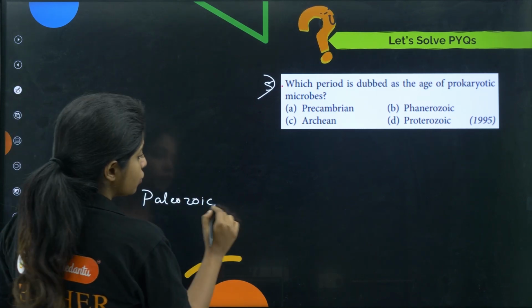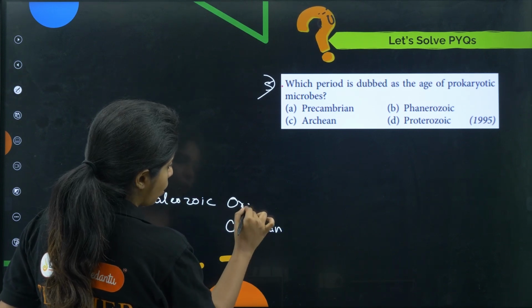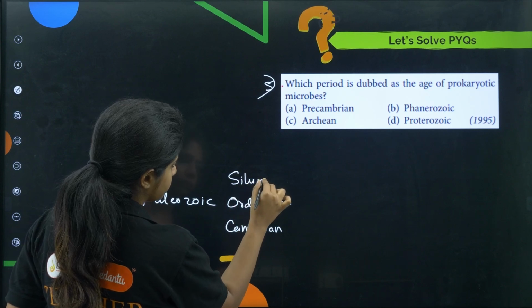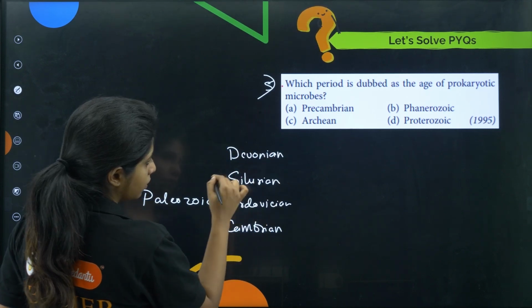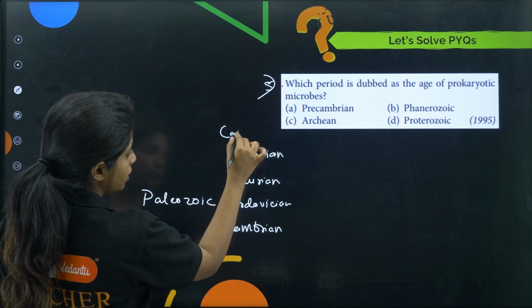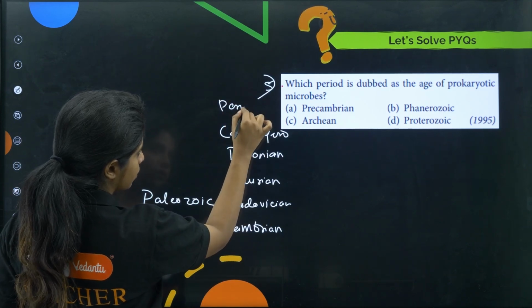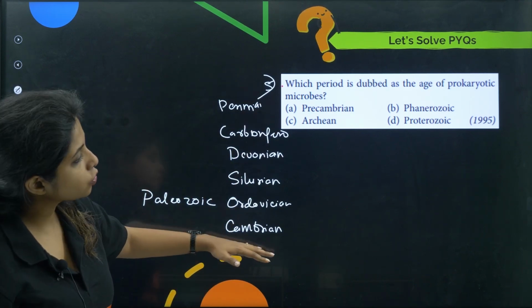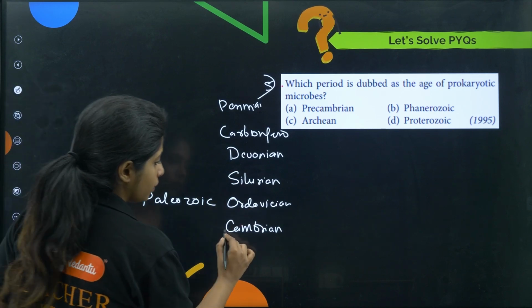In Paleozoic I told you, in your book it is not given, but there is Cambrian, Ordovician, Silurian, Devonian, and then Carboniferous, and then Permian. So the question is Precambrian, Phanerozoic, Archean, Proterozoic. So again you can be specific with your answers.